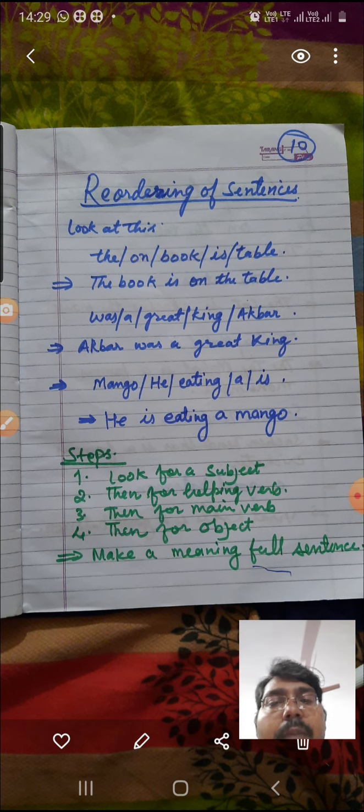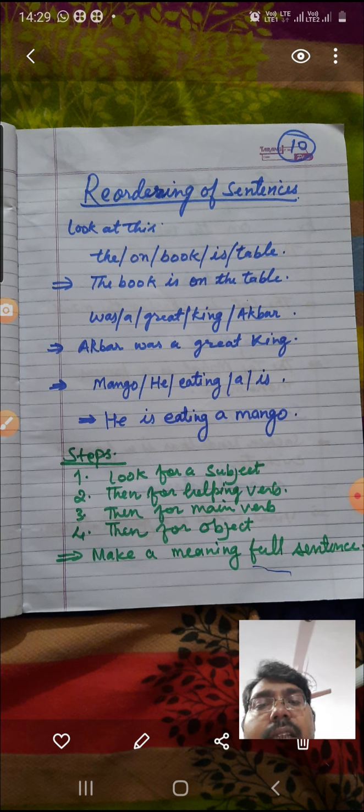So for this purpose, what steps can you take? First of all, you take a subject. Like in this sentence, "mango he eats," first of all you take the subject he, and then you go for a second step: look for a helping verb. If a helping verb is there, then you find it. The helping verb here is "is": he is. Then you go for the main verb.